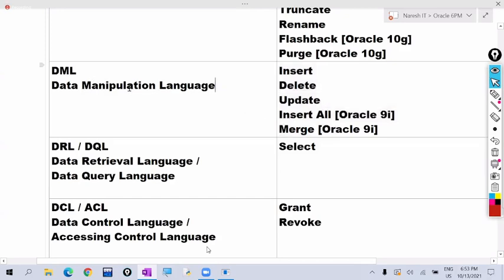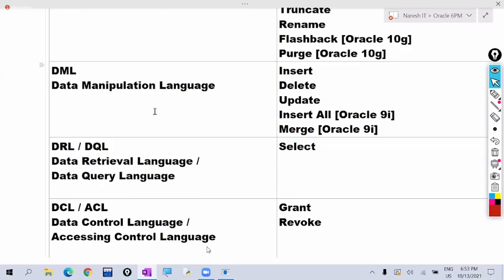Here the name itself gives the meaning: manipulation. Manipulation means we are updating, inserting, and deleting. So to update, insert, and delete the data records, we are using them. So these commands deal with the data.